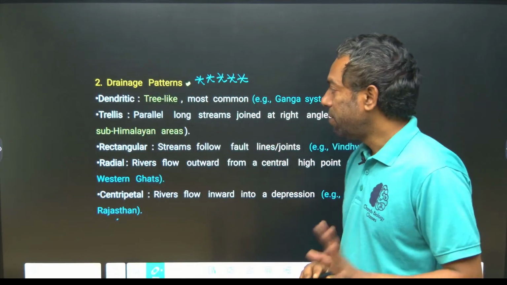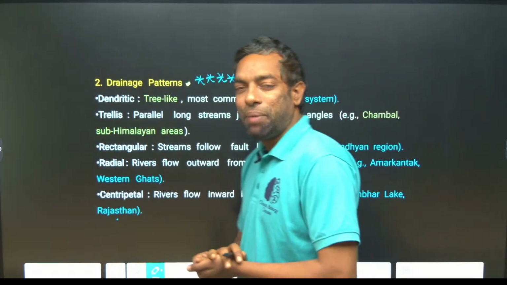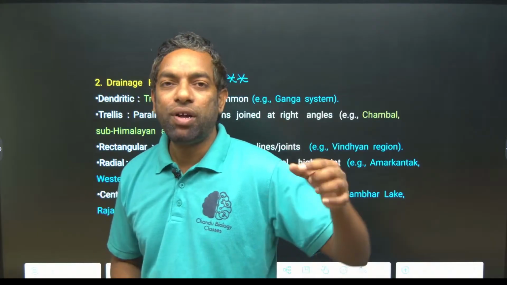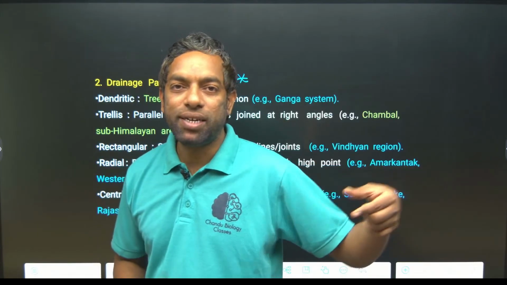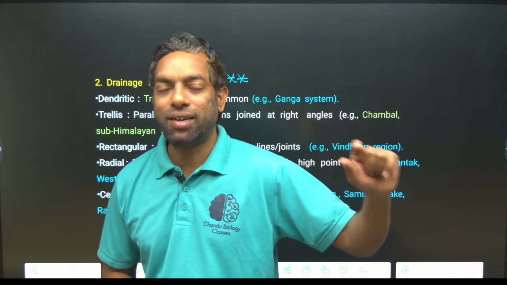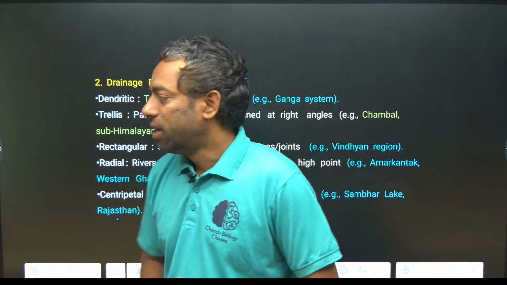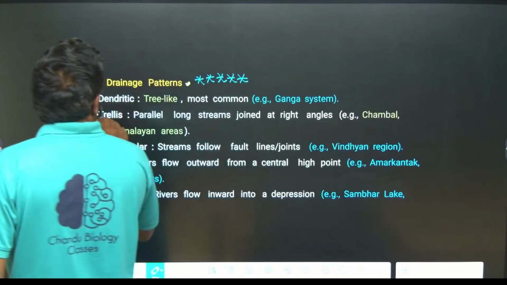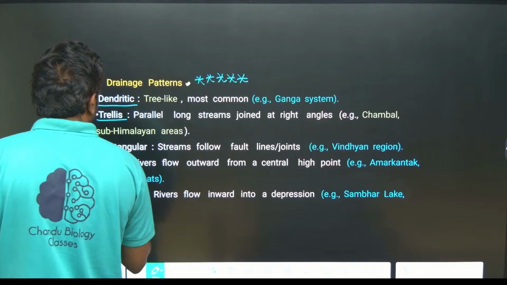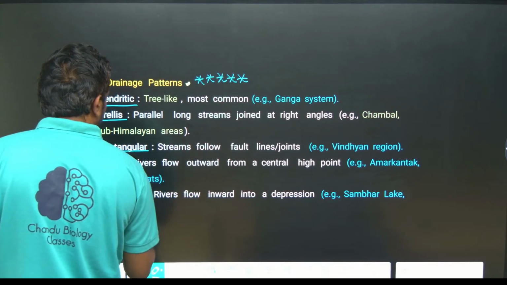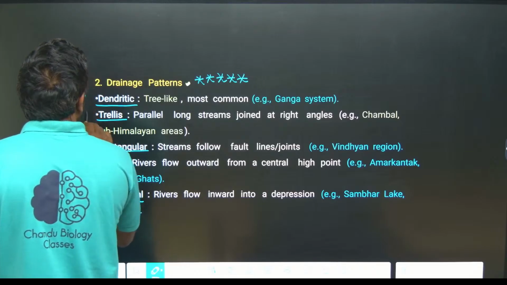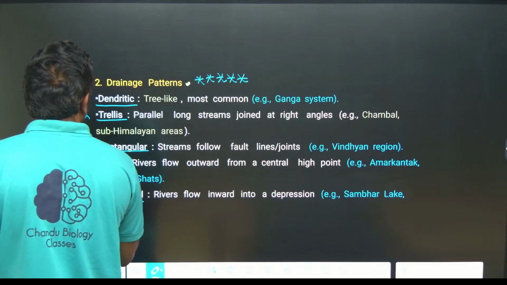A pattern is the structure formed when a river flows and adds tributaries. The patterns are the dendritic pattern, trellis pattern, rectangular pattern, radial pattern and centripetal pattern. How many? Five types of patterns are there.